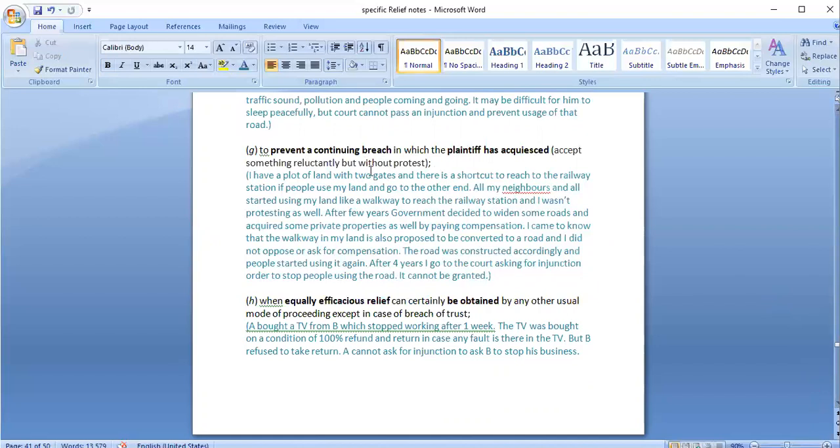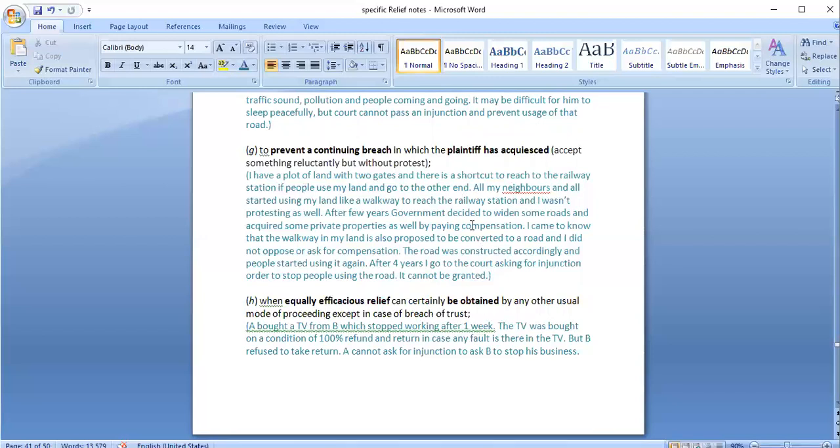If someone uses those two gates, they can reach the railway station in less time. So everyone started using his plot of land through those two gates, and it became like a walkway. The plaintiff was not objecting to it, and people started using his plot of land to go to the nearby railway station.